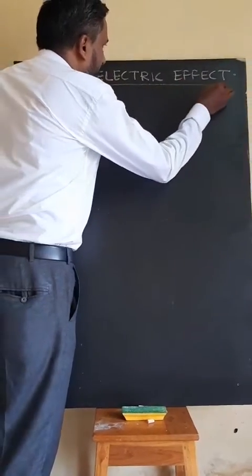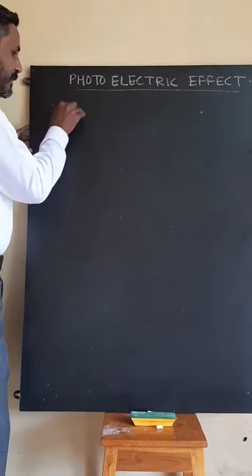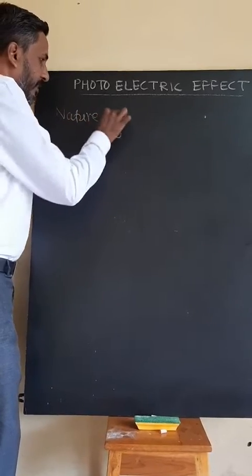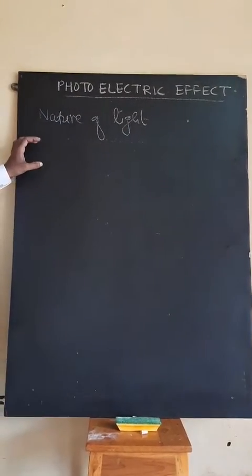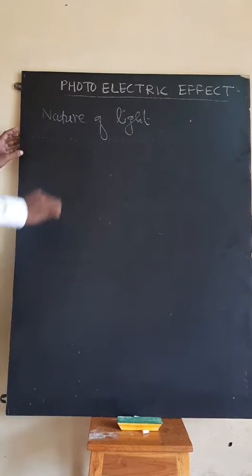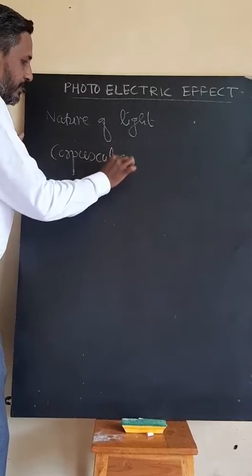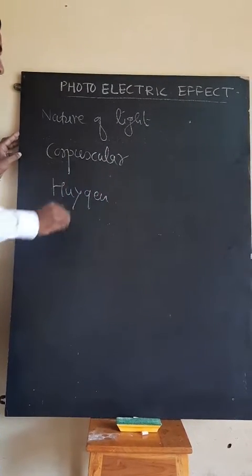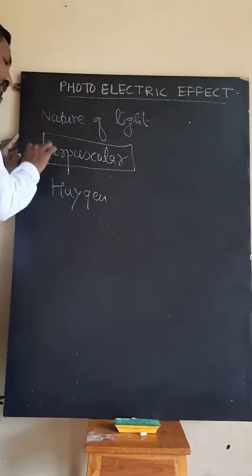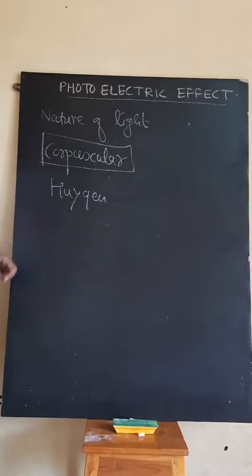Today we revise the chapter photoelectric effect. There are different theories that explain the nature of light. Out of that, the most famous theories which explain the nature of light are Newton's corpuscular theory, then Huygens wave theory, Maxwell's theory, etc. As per Newton's corpuscular theory, the nature of light is a particle nature.